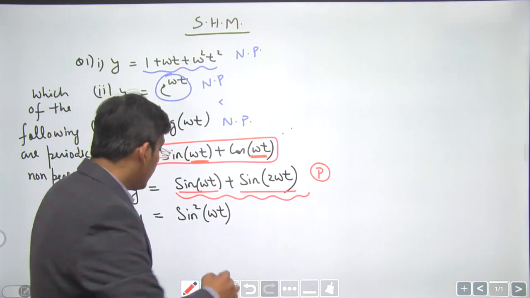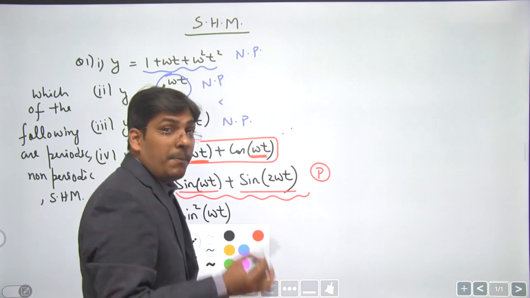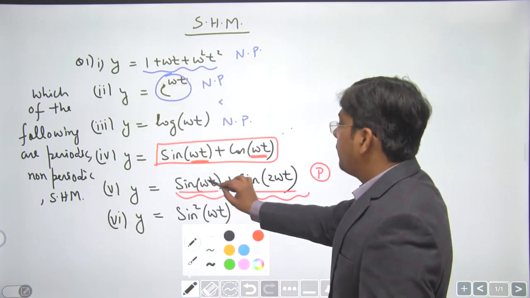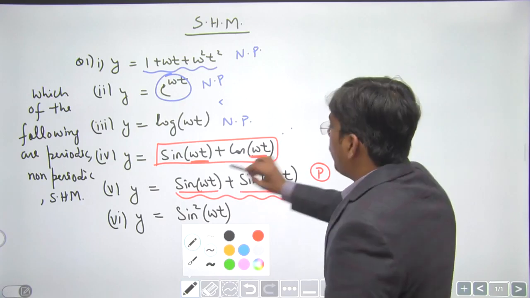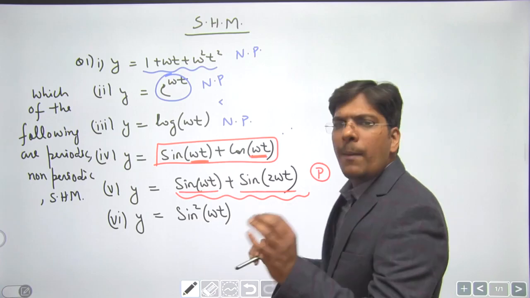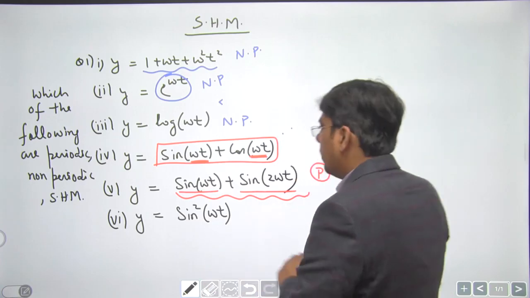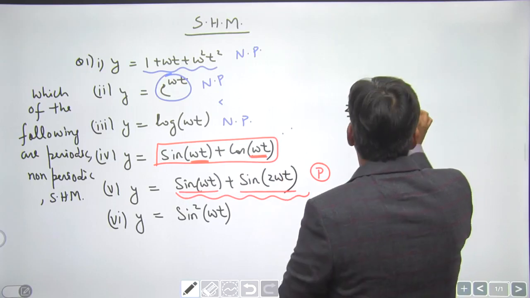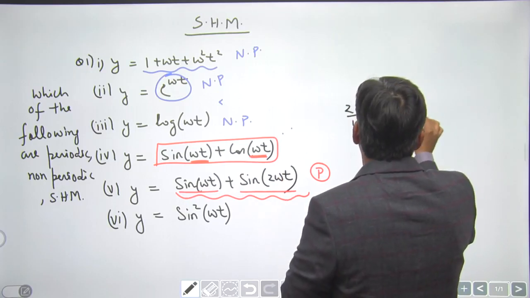If someone asks, okay, it is periodic, then tell the time period of the function, we can easily do that, dear students. Time period of sine omega t is 2 pi by omega. I am going to tell you a beautiful shortcut this time. Time period of sine omega t is 2 pi by omega, and time period of sine 2 omega t is 2 pi by 2 omega.